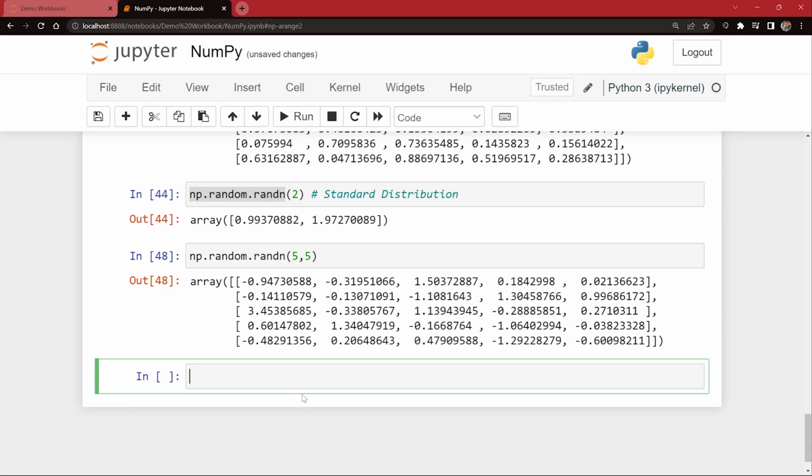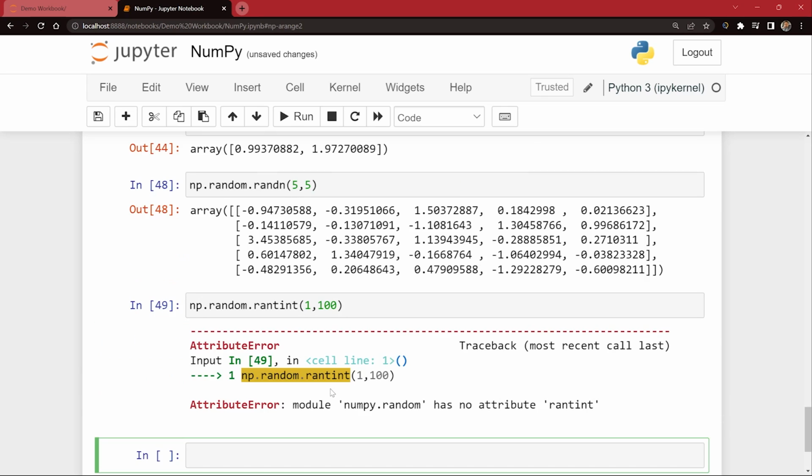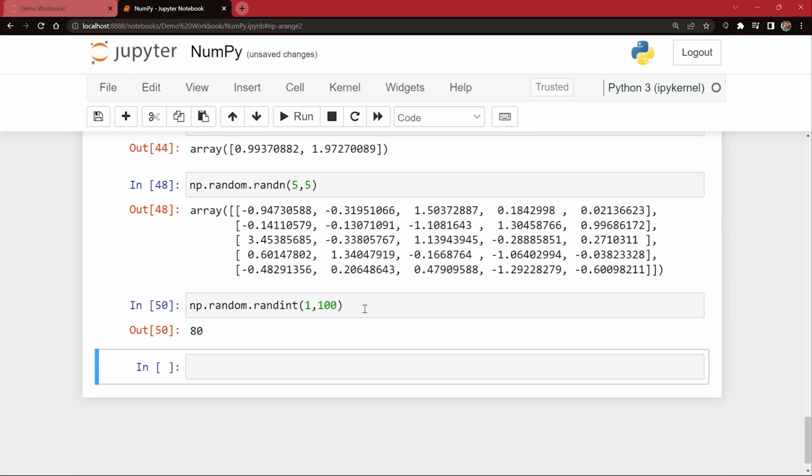Now another function that we have in random is np.random, and I can say dot randint. This randint is going to give us any random integer number between the range of, I can say, 1 to 100. As soon as I run this, you can see it gave me this 80.